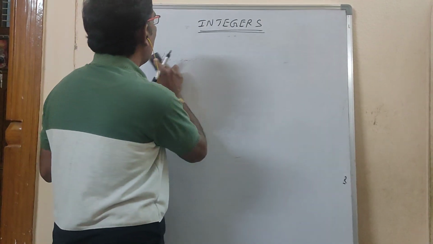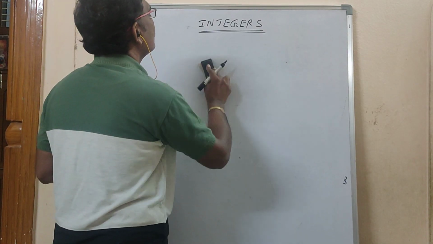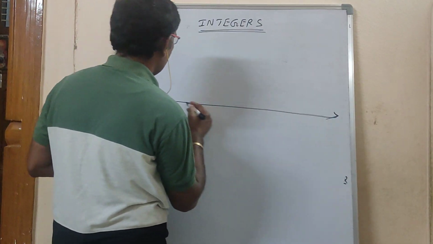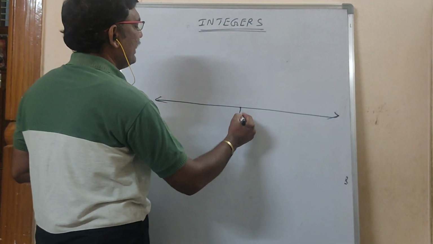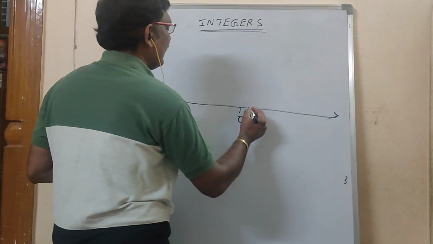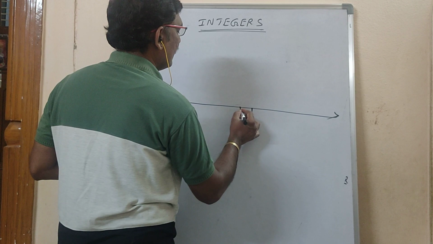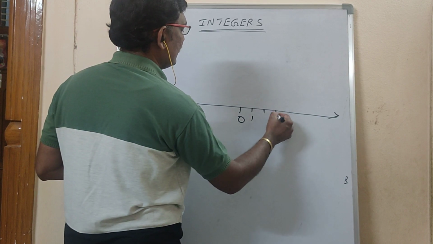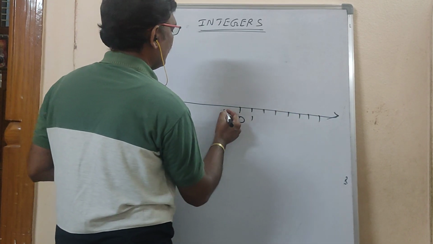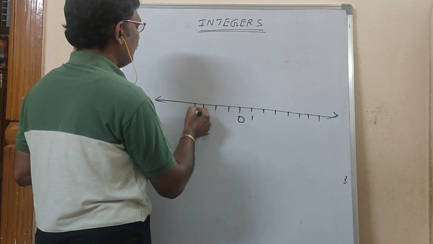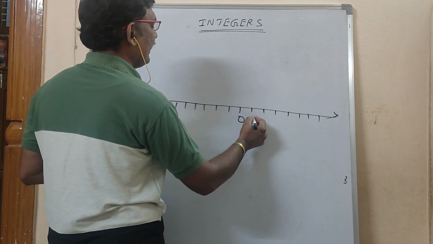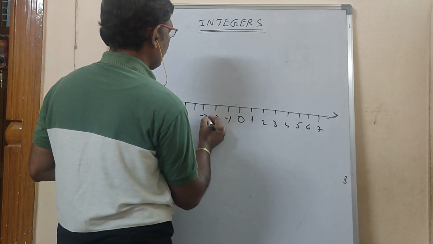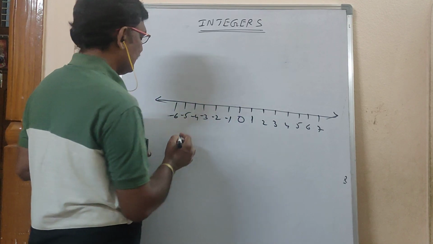Now we should know about the number line. In the middle you write 0. On the right side, 0 to 1, how much distance is there? 1 to 2 will also have the same distance. So it is called a number line. Now I can write 0, 1, 2, 3, 4, 5, 6, 7, minus 1, minus 2, minus 3, minus 4, minus 5, minus 6.